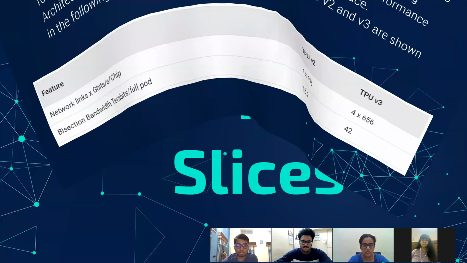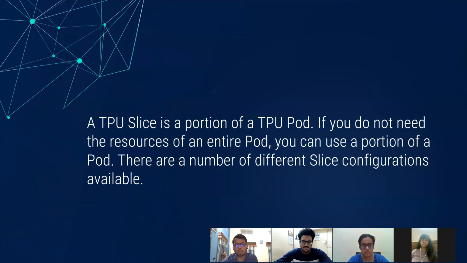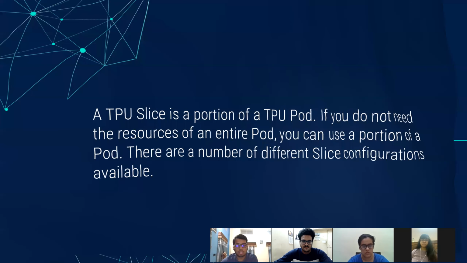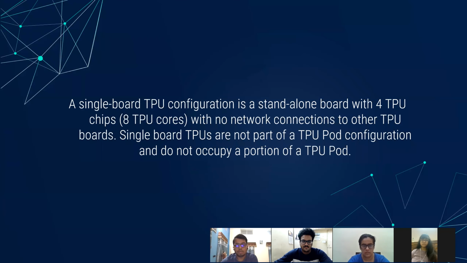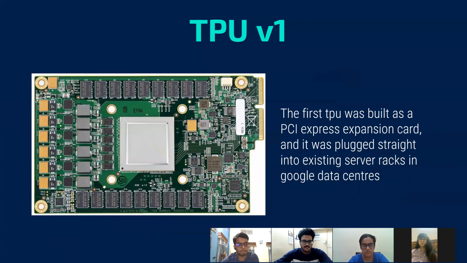Okay, so let us move on to the TPU slices. A TPU slice is basically a portion of a TPU pod. If you do not need the resources of an entire TPU pod, you can use a portion of a TPU pod. There are a number of different slice configurations available as well. So let us move on to the next slide, which talks about a TPU board. A single board TPU configuration is a standalone board with 4 TPU chips, 8 TPU cores, and no network connections to other TPU boards. Single board TPUs are not a part of a TPU pod configuration and do not occupy a portion of the TPU pod. Okay, so the next slides will be explained by Vedika.